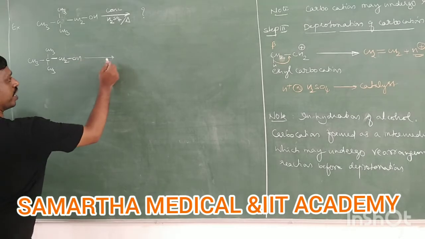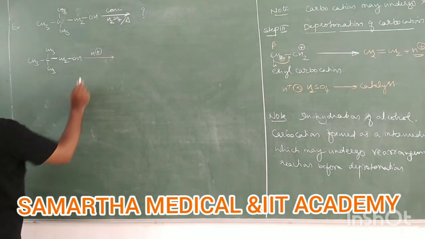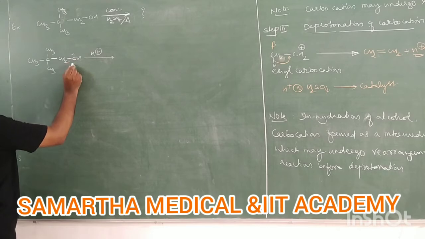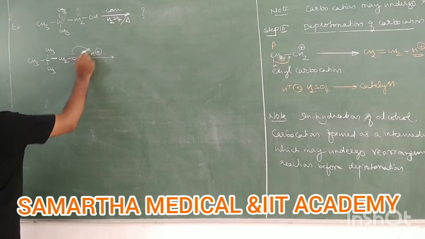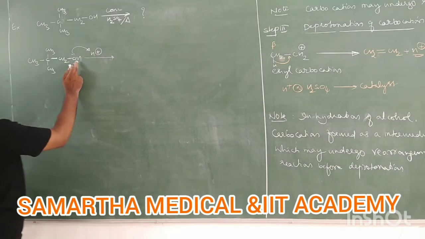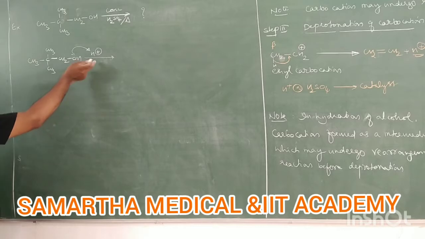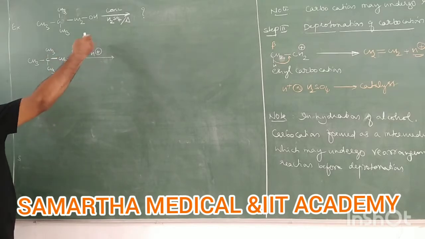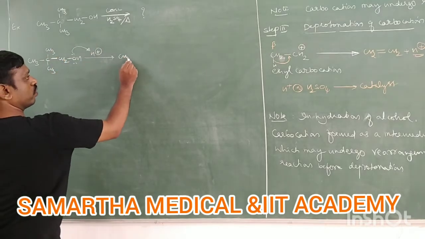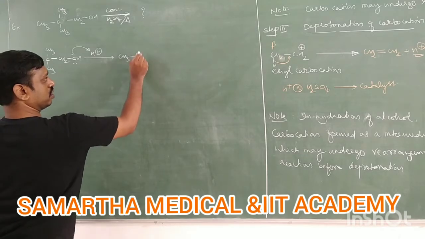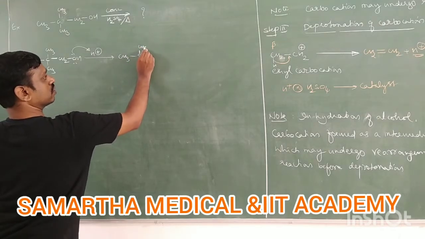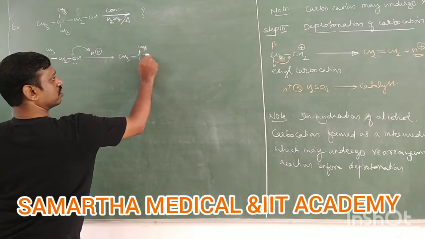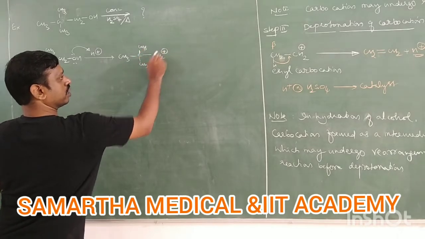This alcohol reacts with proton. It is a protonation, no? Right? Protonation. What do you get? You will get oxonium ion, followed by removal of water. Then finally you will get what? Carbocation. That I want to write. Which carbocation you will get? You will get a primary carbocation.